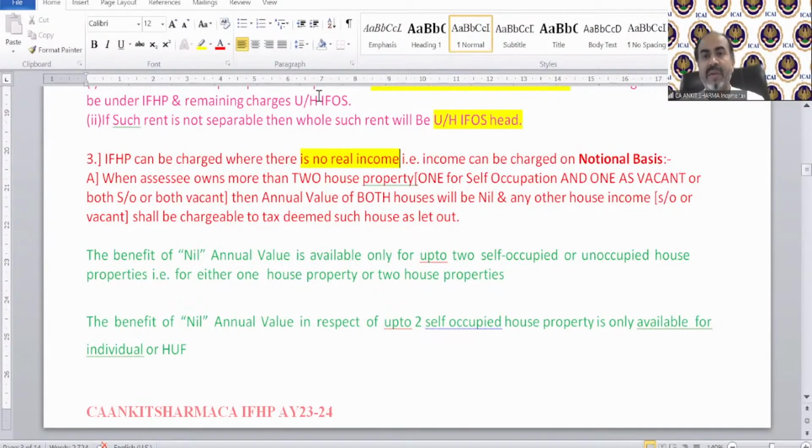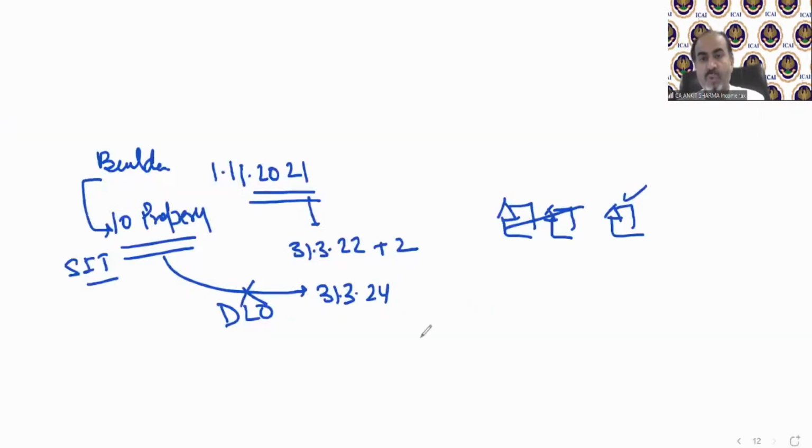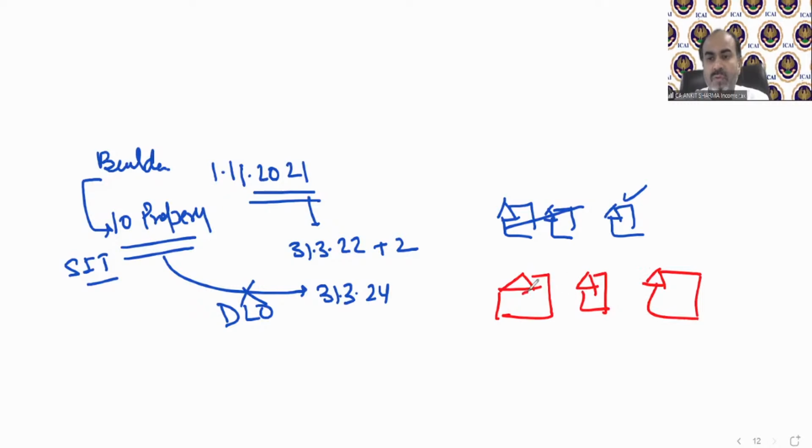So technically, if we have 3 self-occupied properties, case A and B will say that out of these, 2 will be calculated as annual value nil. But the third will be treated as deemed let out.